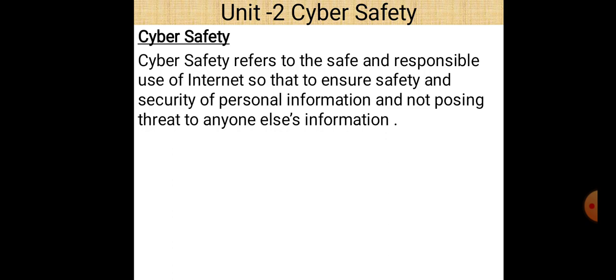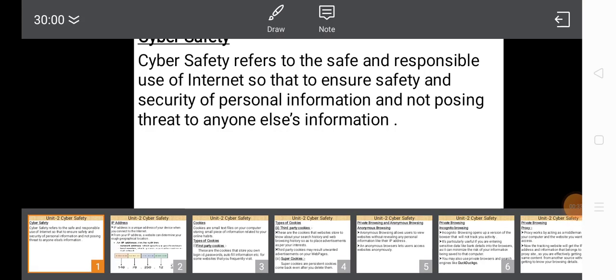Cyber safety refers to the safe and responsible use of the internet to ensure safety and security of personal information and not posing a threat to anyone else's information. So that is the definition of cyber safety. I think the definition is very much clear to all of you. What is cyber safety?